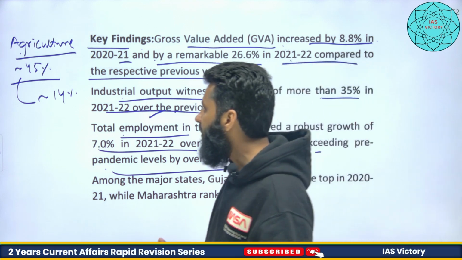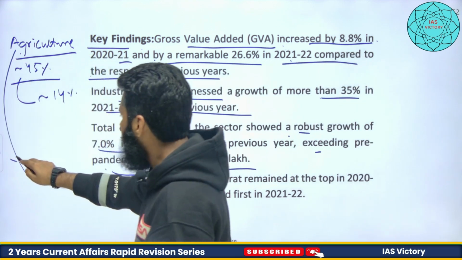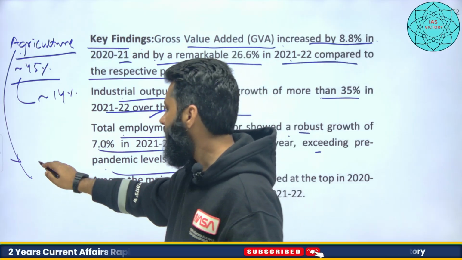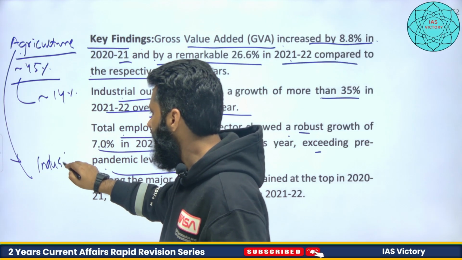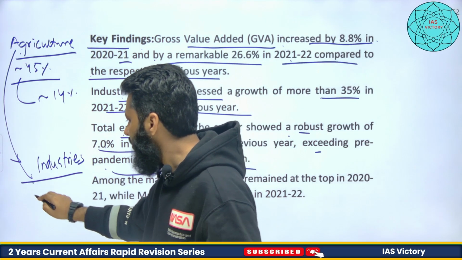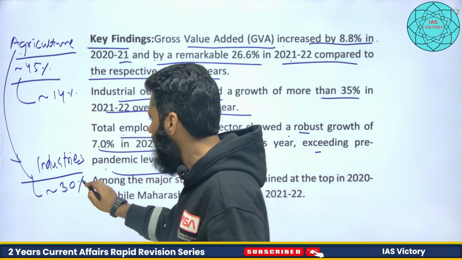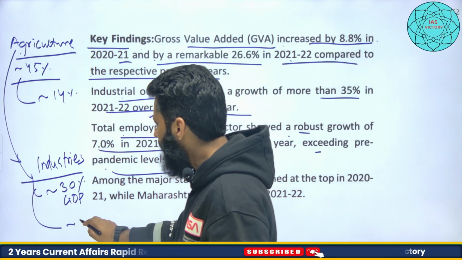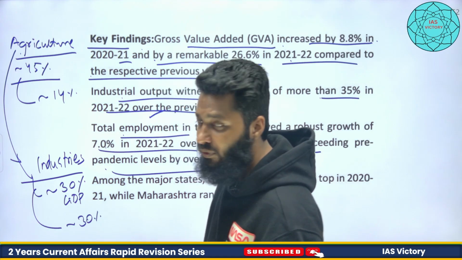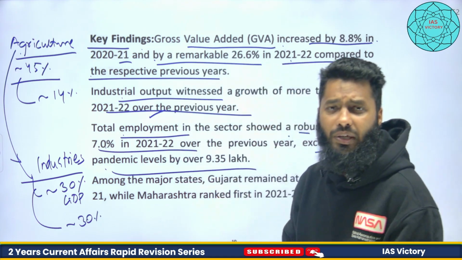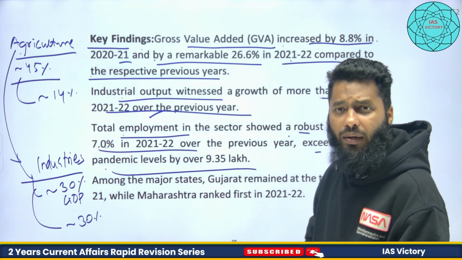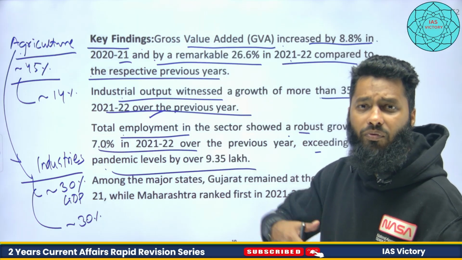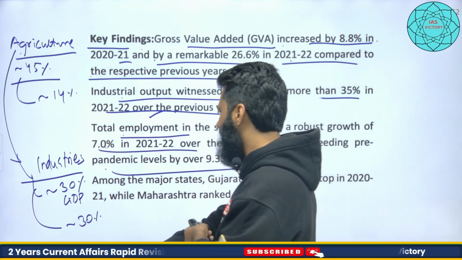So what can these people do? These people can be transferred to industries, right? Industries are still contributing approximately 30% of the GDP, and also employing approximately 29 to 30% of the workforce only. So there is huge potential in industries to accept a large amount of workforce, a large number of people, right?